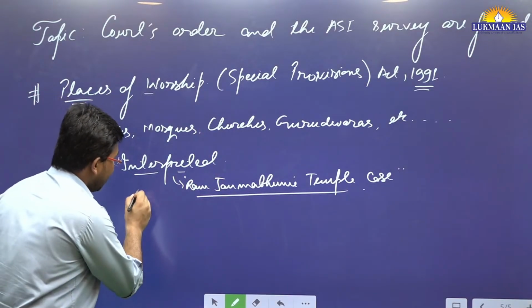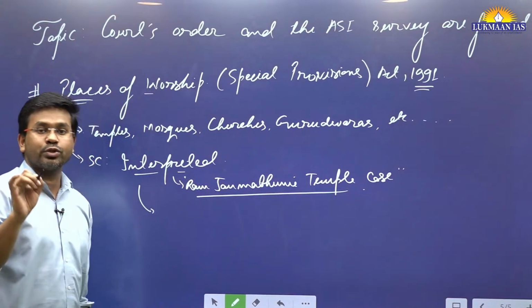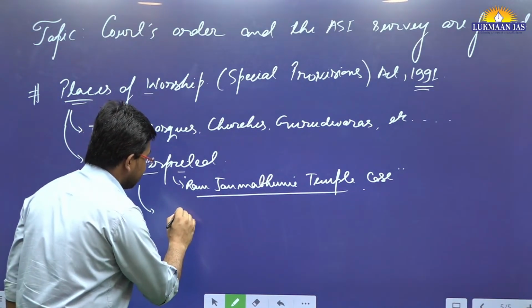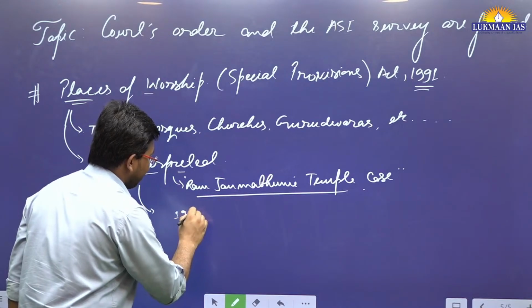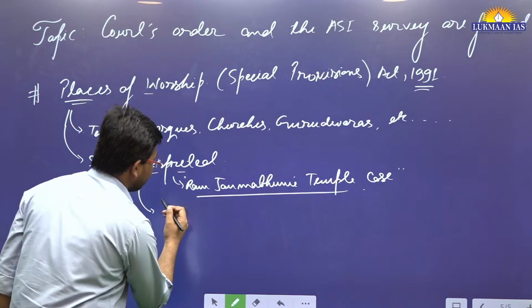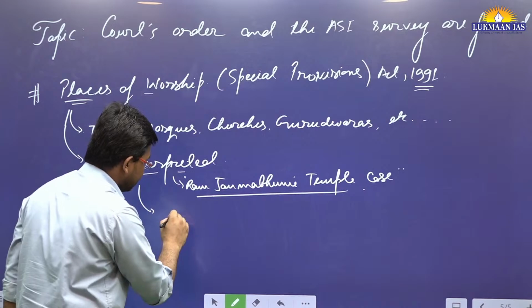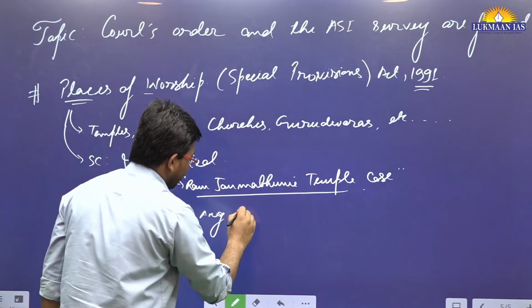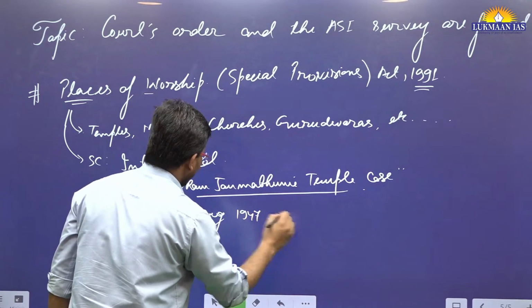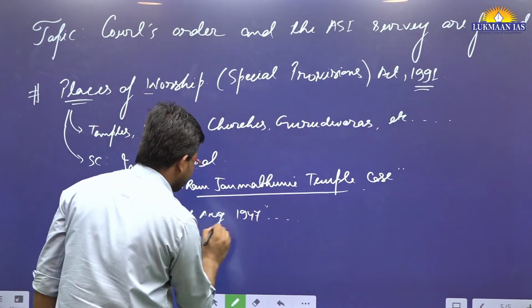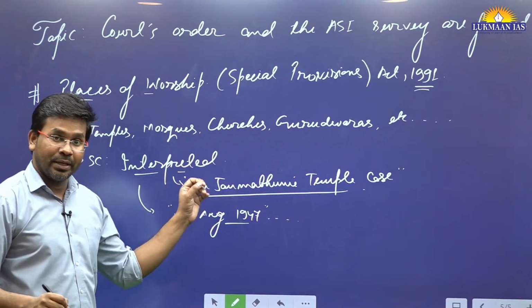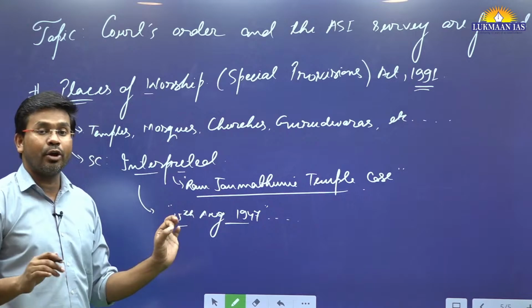The Supreme Court of India has said that all those places of worship that have been in existence since 15th August 1947 will not be modified.